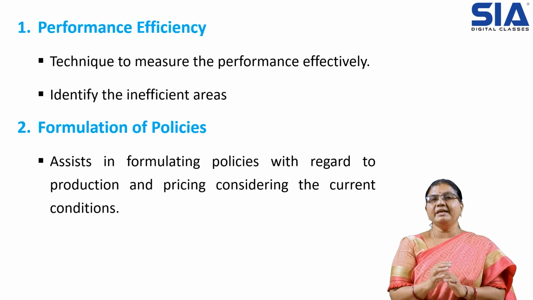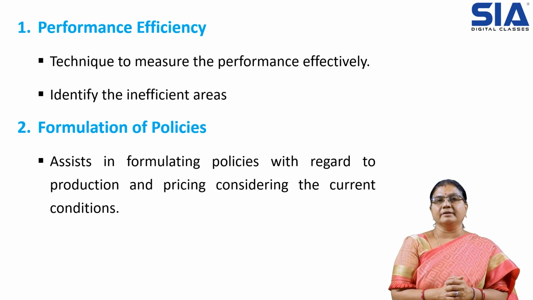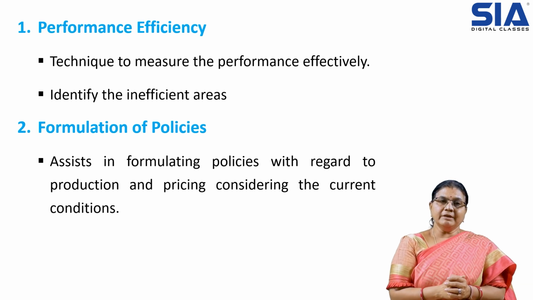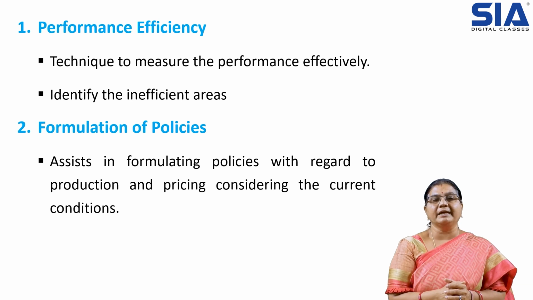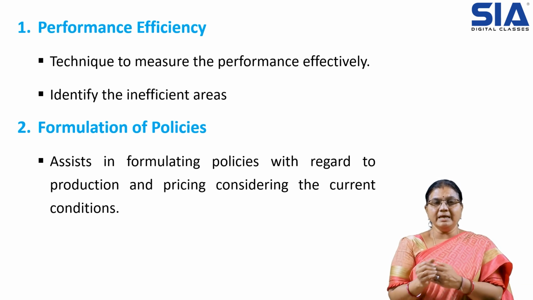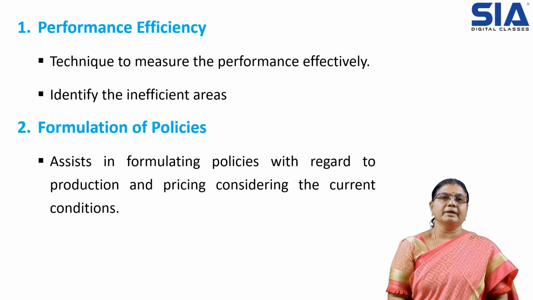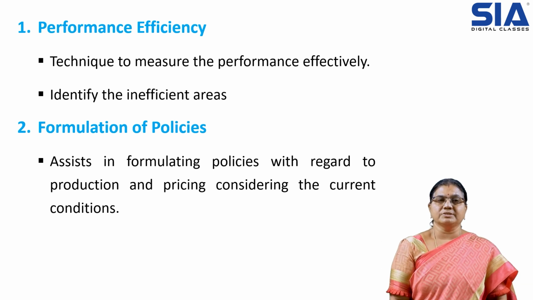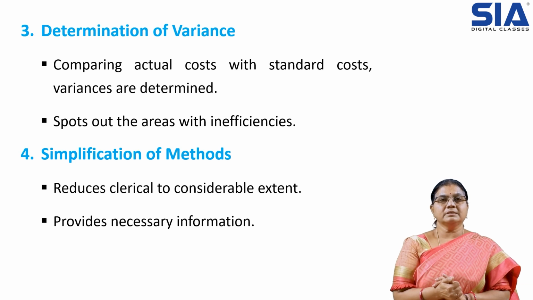Then so that we can identify the areas where exactly it is inefficient. So after identifying, we can take the appropriate actions. Then formulation of policies. So standard costing will help in formulating the policies related to the production as well as the pricing. So when we are making these calculations or determining this cost, we should also consider the current conditions. Then determination of variance, that is the difference.